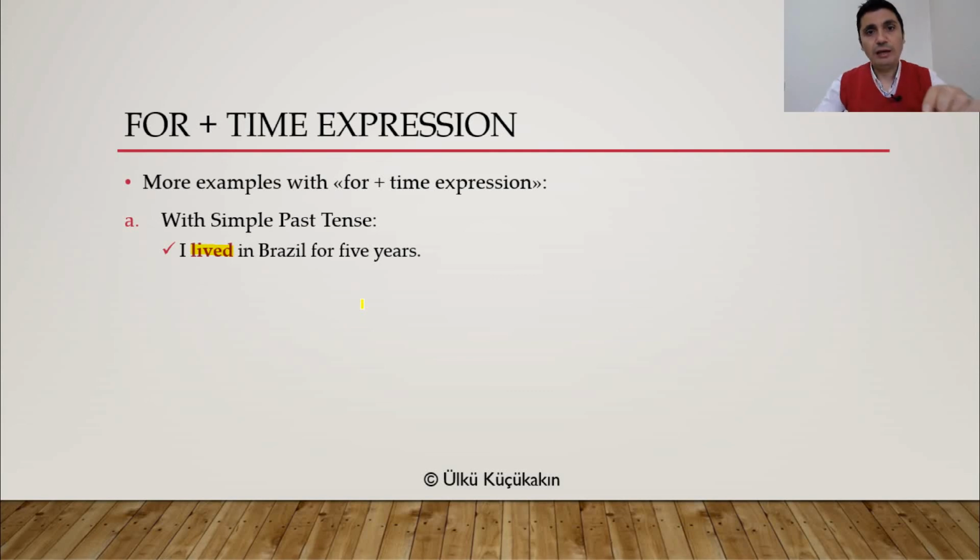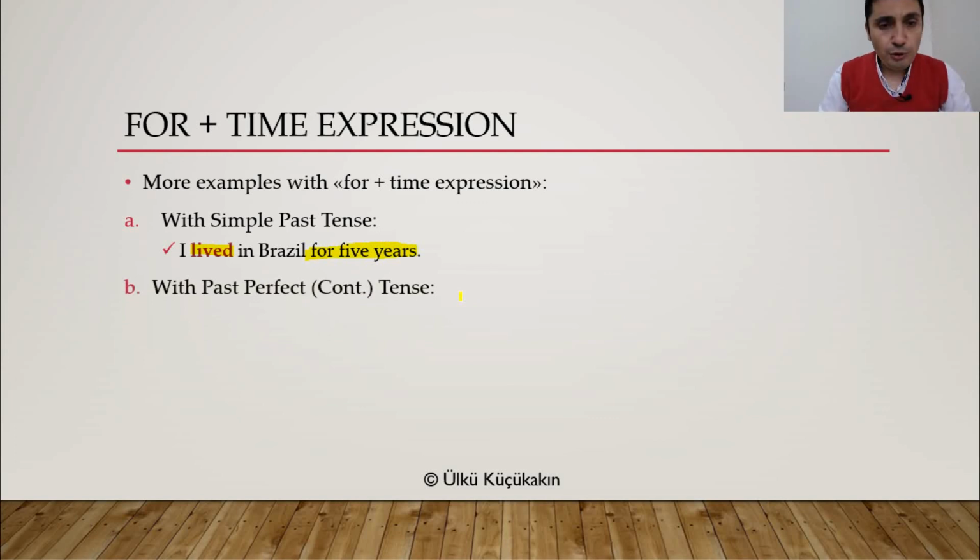So if I say I have lived in Brazil, it means I am still in Brazil. I have lived means still I am there. But if I say I lived in Brazil for 5 years, it means I am in another country right now.